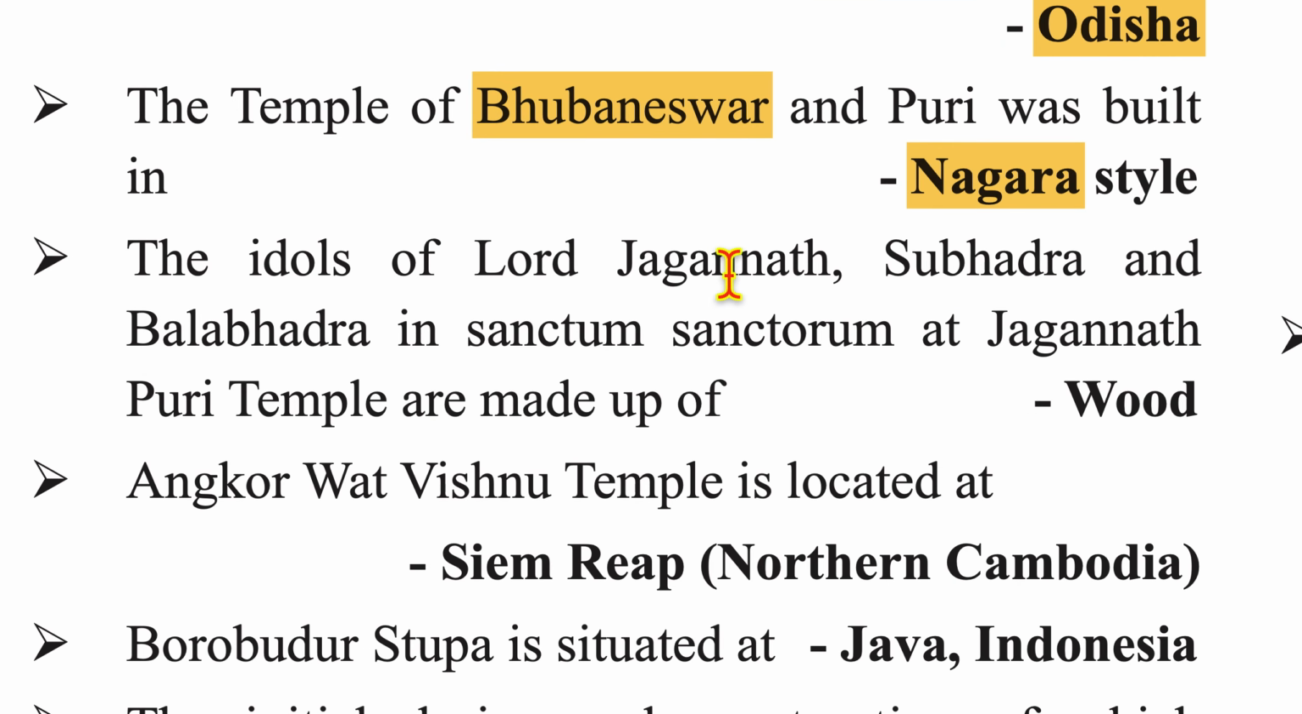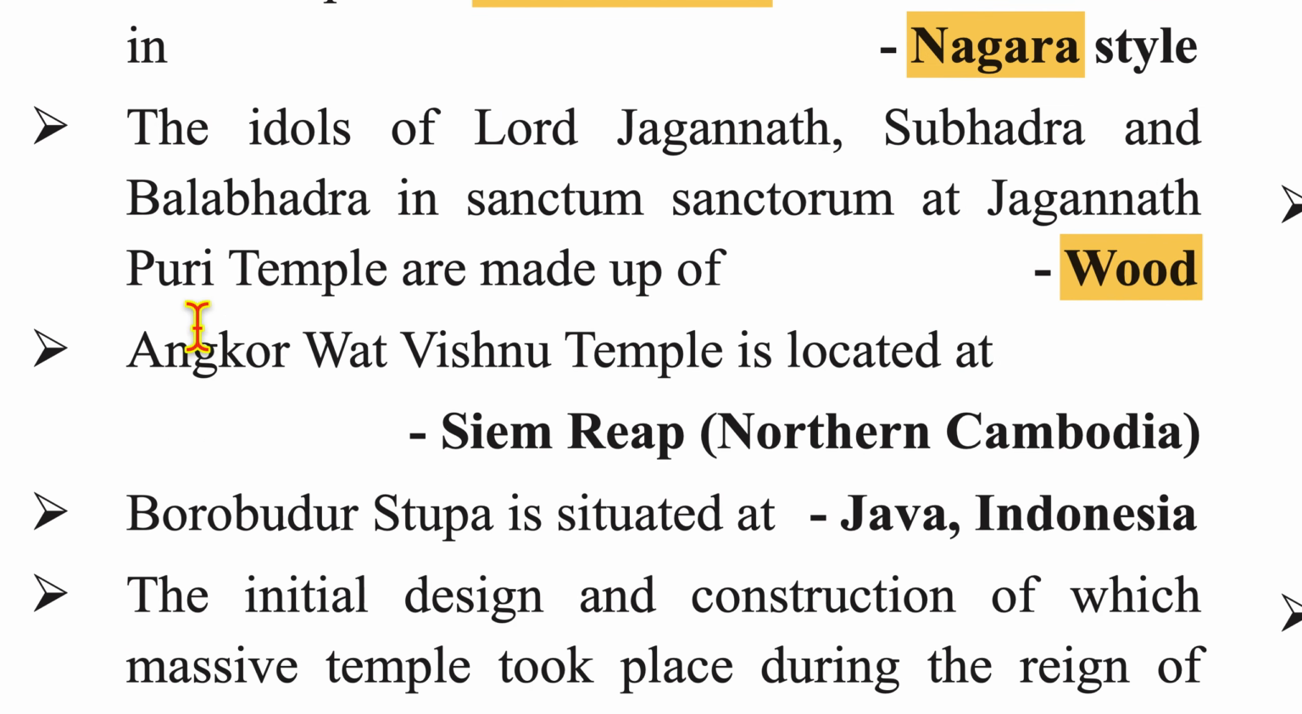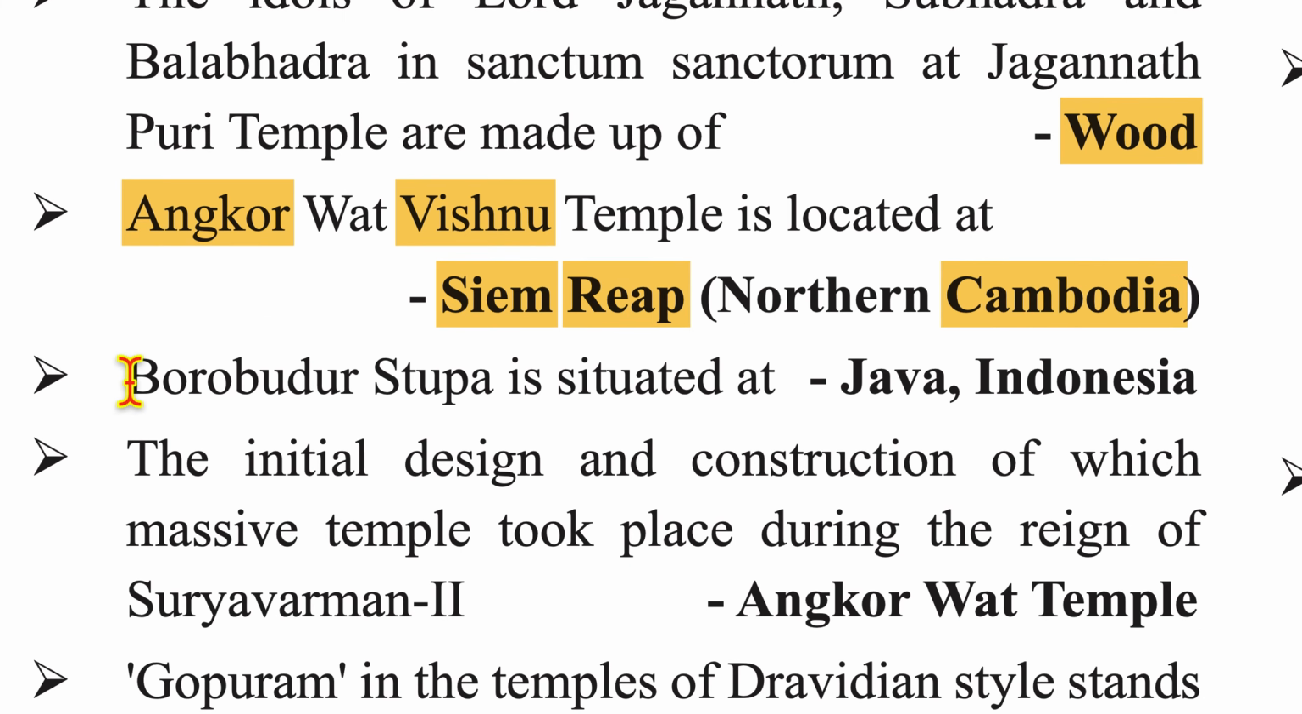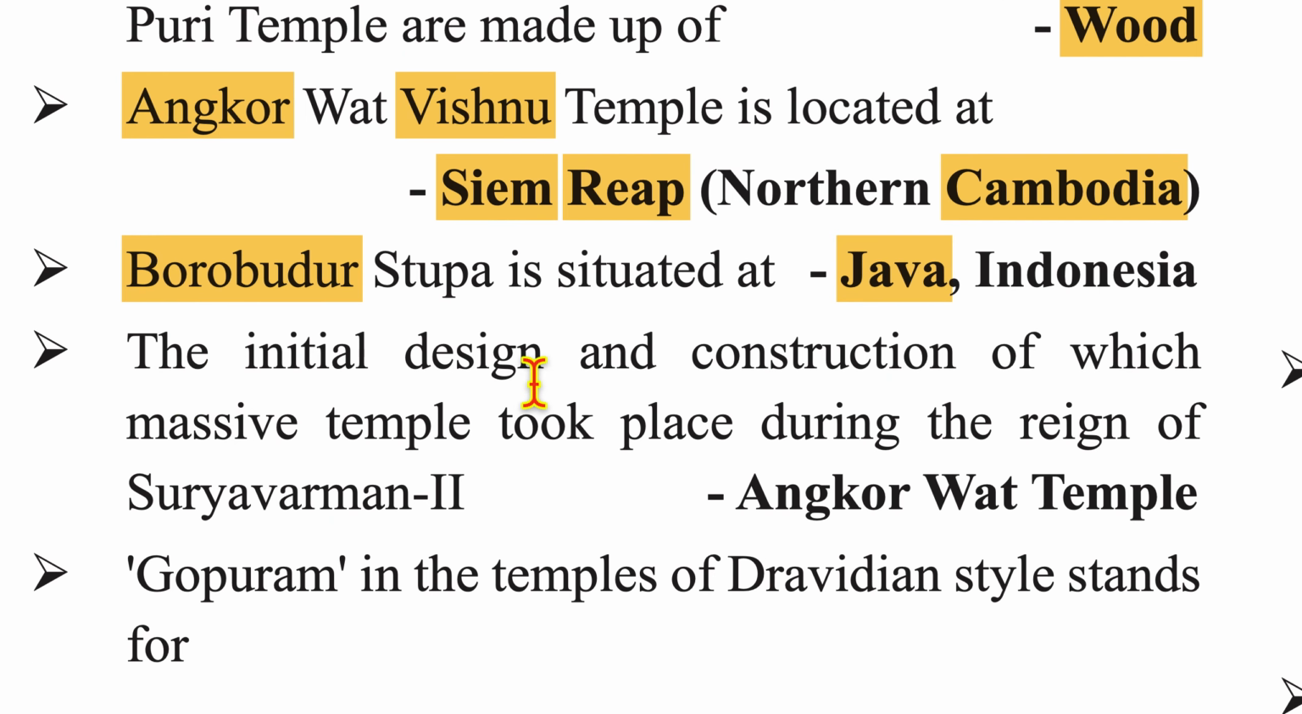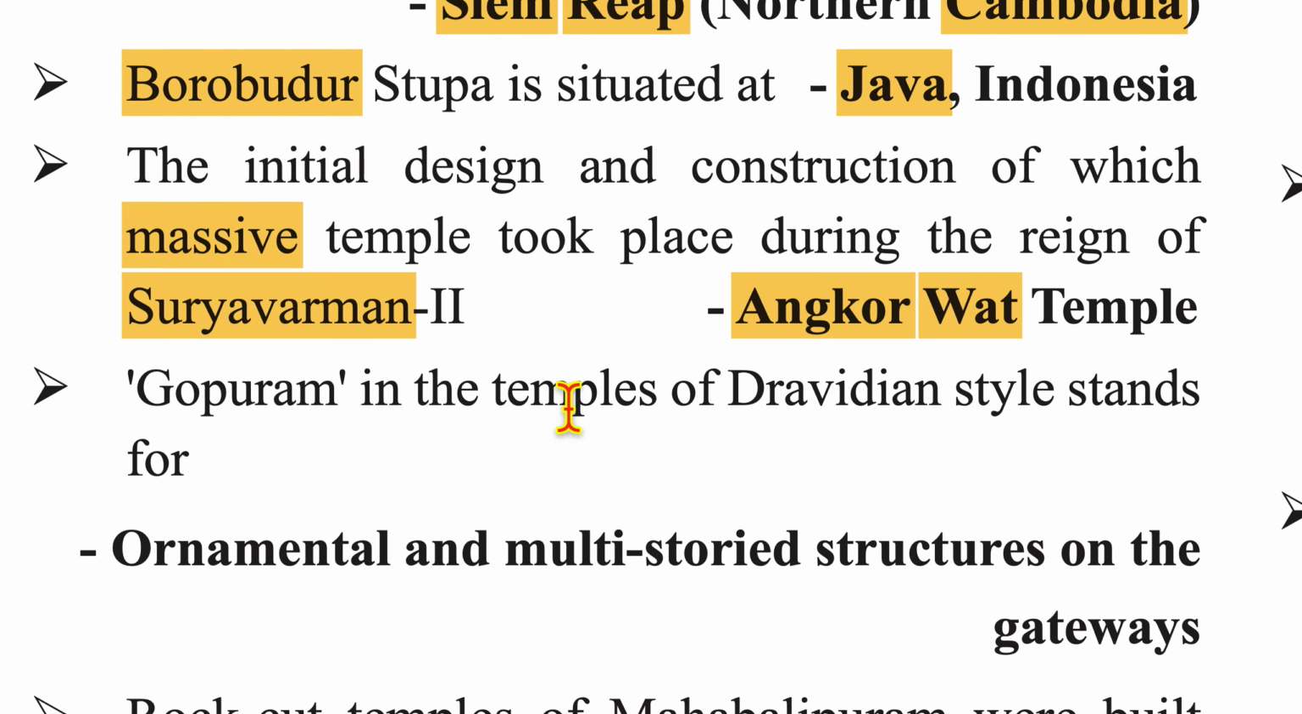The idols of Lord Jagannath, Subhadra, and Balbhadra in the Sanctum Sanctorum of Jagannath Temple, Puri, are made up of wood. Angkor Wat Vishnu Temple is located in Siem Reap, that is northern Cambodia. Borobudur Stupa is situated in Java, Indonesia. The initial design and construction of which massive temple took place during the reign of Suryavarman II? Answer is Angkor Wat Temple.